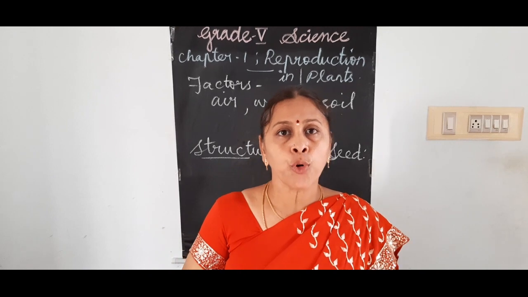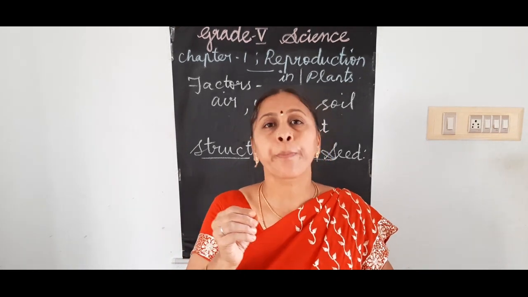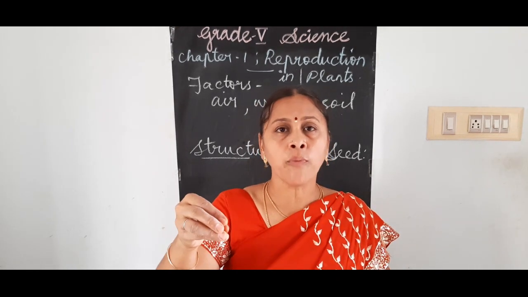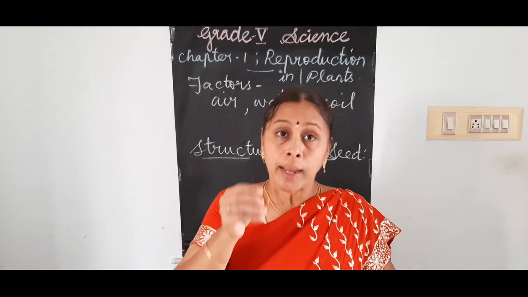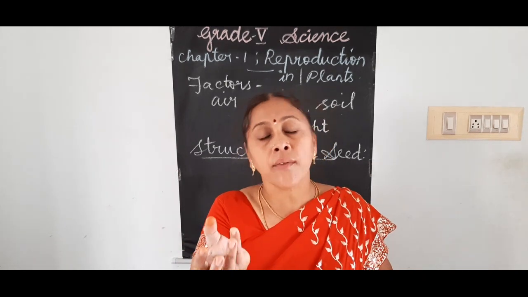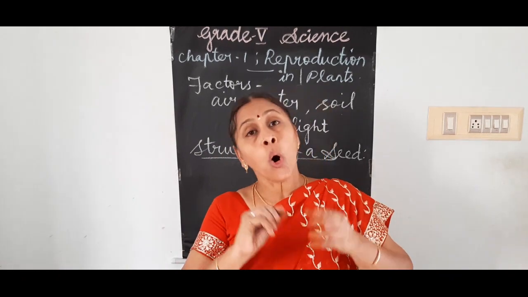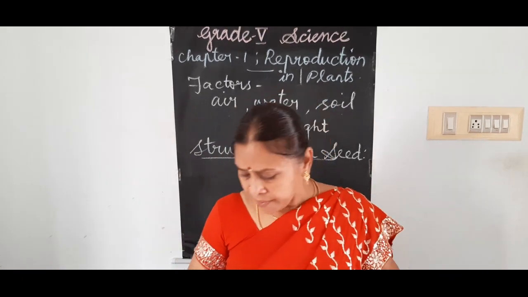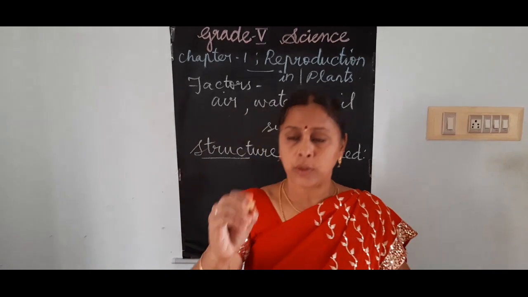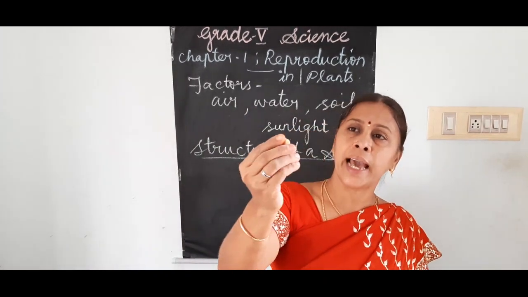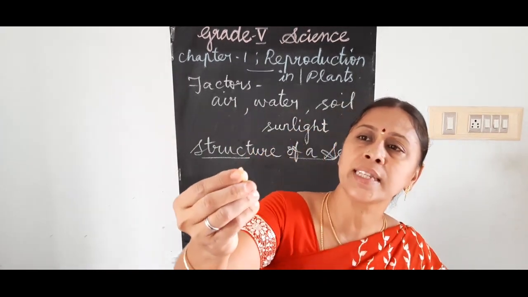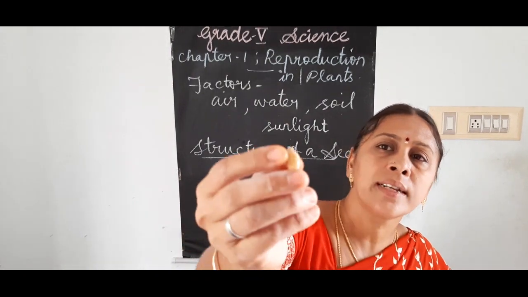Green gram, I think you know. Pasipayir, which your mom will make as sundal. In that seed, if you look very clearly, you can see that white color scar. So in all the seeds, even in this sundal, the scar will be there, but as it is white in color, you couldn't differentiate it.